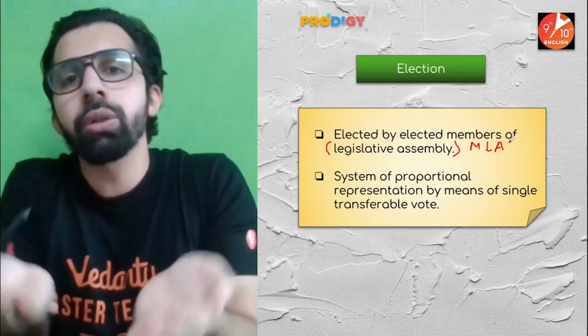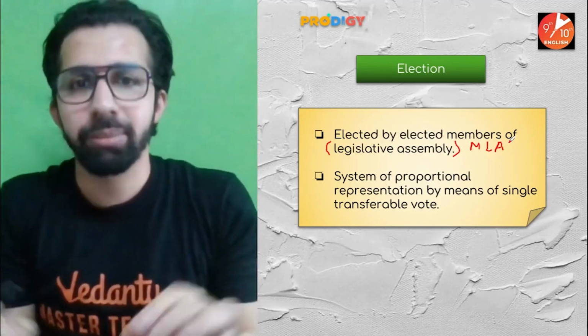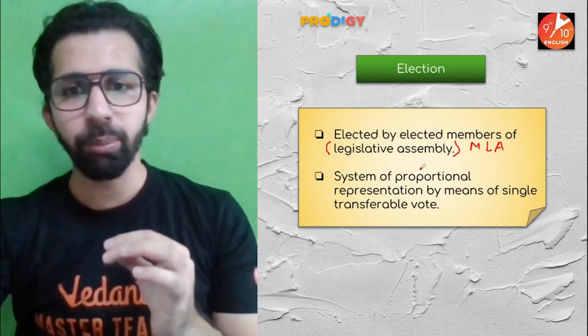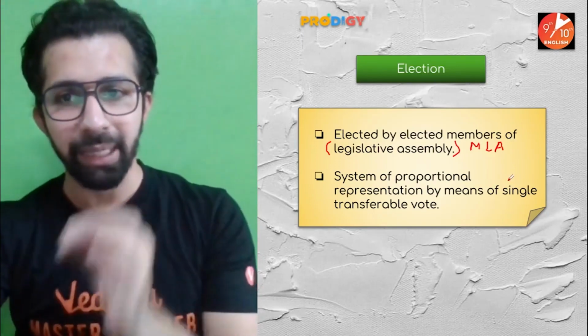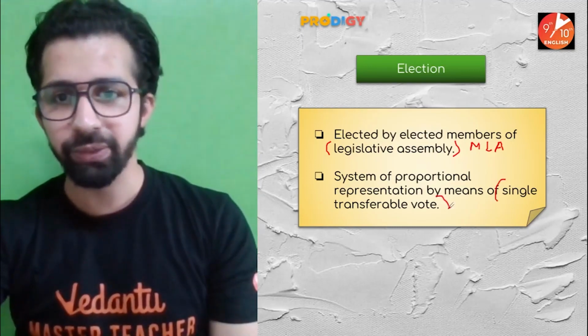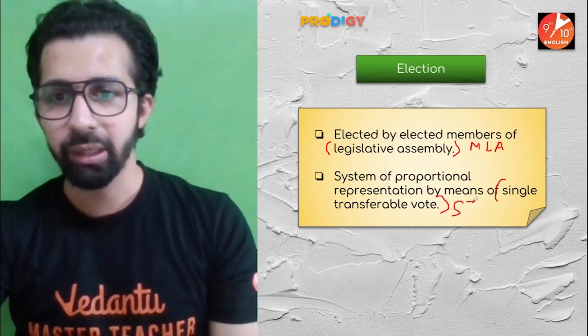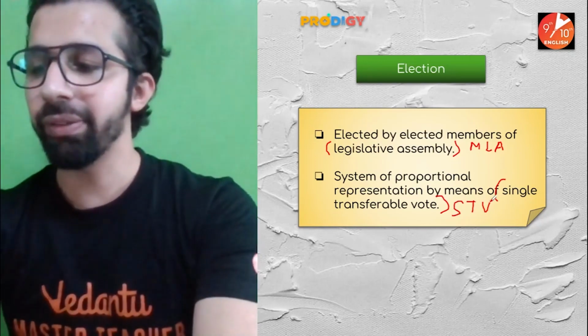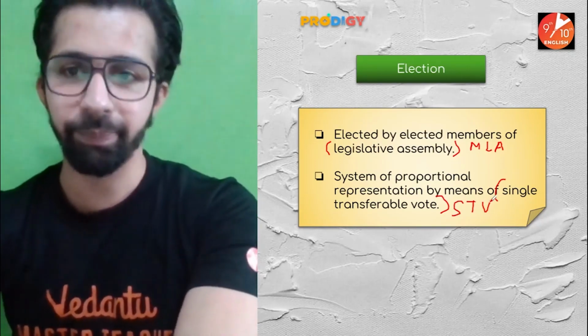Cool. Now, how are they elected? There is a mechanism, there is a process. Let's understand that process. System of proportional representation by means of single transferable vote. Single transferable vote. Now, what is this STV? We will understand this in detail.